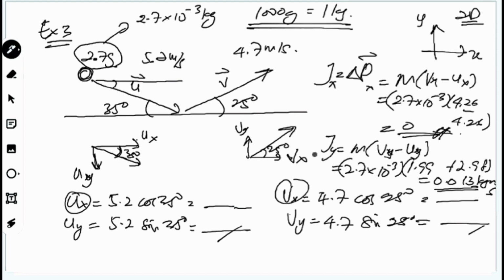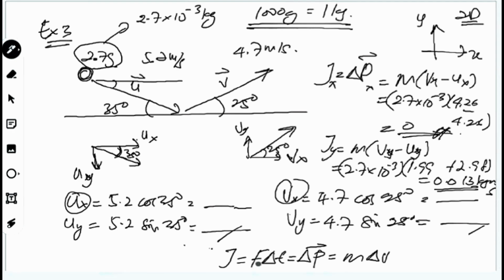Okay, so this one is the changes. So Jx, or the impulse in X, is equal to zero, and the impulse in the Y direction is equal to 0.013. Then you can calculate the force, the changes in momentum or impulse. Write down: impulse is given by changes in momentum. F delta T is equivalent to changes in momentum, or m delta V here. Then you can calculate the force.